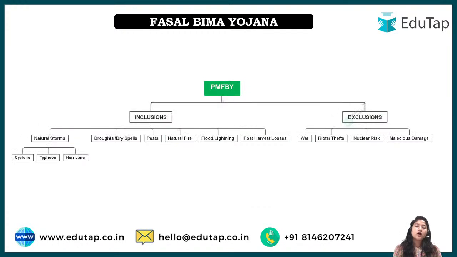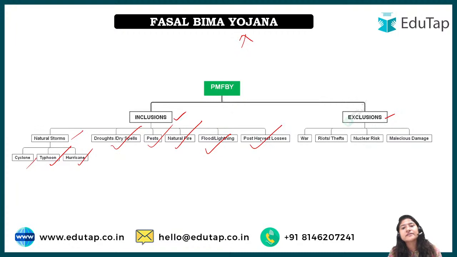Now let's look at the inclusions: what things would this particular yojana cover, and what are the exclusions? For example, a natural storm in an area, whether cyclone, typhoon, or hurricane, and the crop has been destroyed because of that, that will be covered by this yojana. Also in cases of drought, pest attack, natural fire, floods, or lightning as well, and in case of post harvest loss.